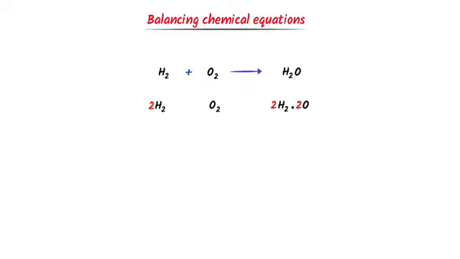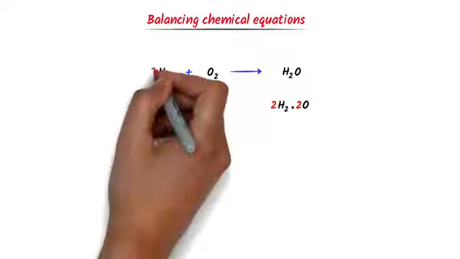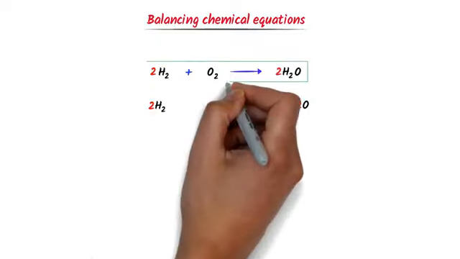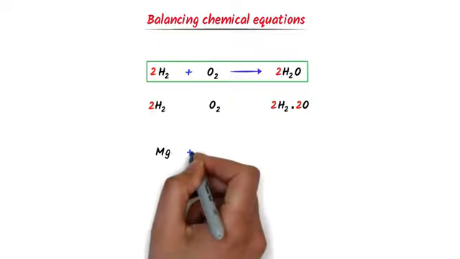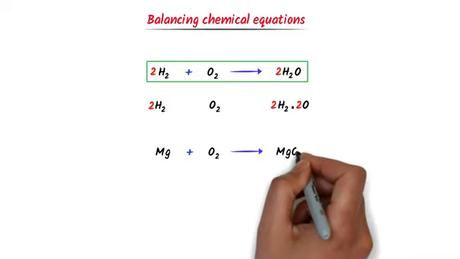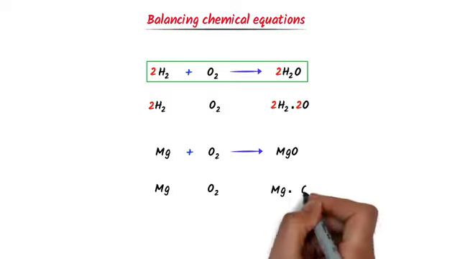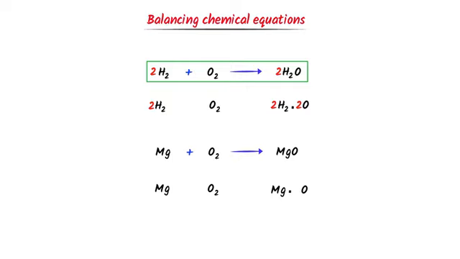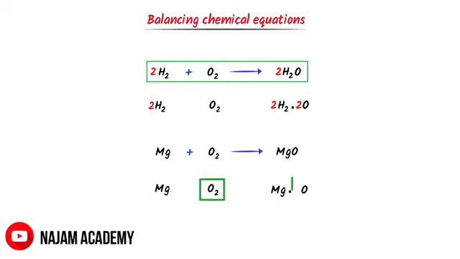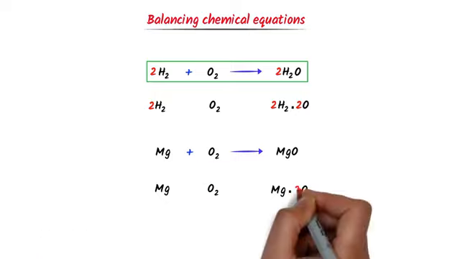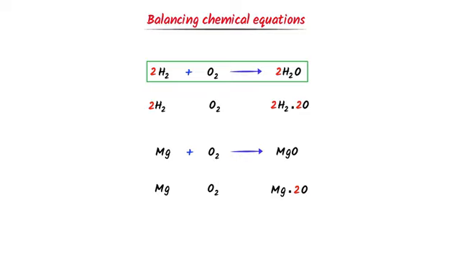Lastly, I take 2 as a common from hydrogen and oxygen and I write it here. So this is a balanced chemical equation. Now consider this chemical equation. I write here magnesium, oxygen gas, and then magnesium dot oxygen. According to the law of conservation of mass, there are 2 oxygen at the left hand side and there is 1 oxygen at the right hand side. So I put here 2 and oxygen is balanced.